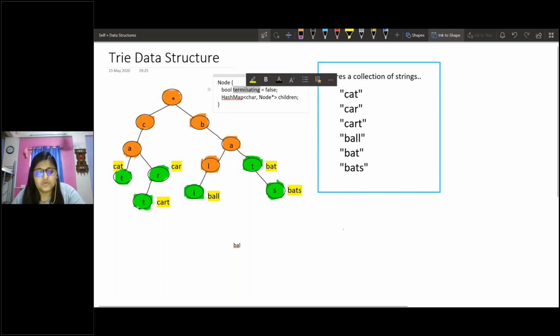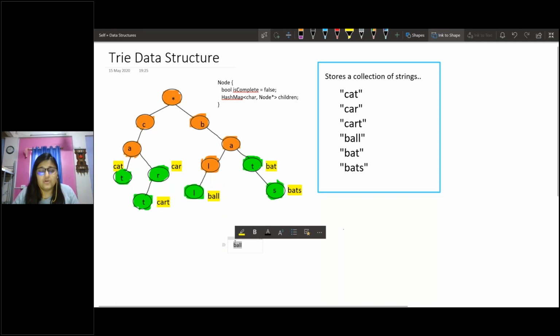You can also mark this terminating field as is complete, so whether the word is complete over there or not. BAL is not a word in an English dictionary, so this should be marked as false. As you can see over here as well, there is a red underline under that word. But if I type L, the underline goes away. So that is basically how a spell checker works.